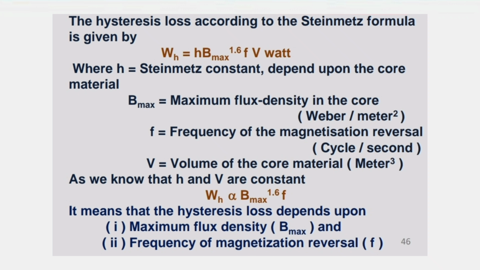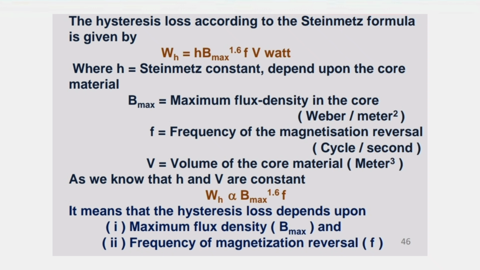where eta is the Steinmetz constant depending upon the core material. Bmax is the maximum flux density in the core, represented in Weber per meter squared. Here f is the frequency of the magnetization reversal, represented in cycles per second. V is the volume of the core material, represented in meter cubed. As we know that eta and V are constants, we get Wh directly proportional to Bmax to the power 1.6 into f. It means that the hysteresis losses depend upon two factors: the maximum flux density and the frequency of magnetization reversal.